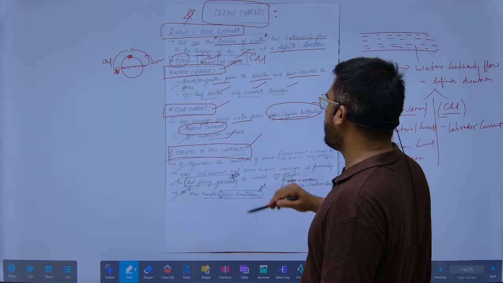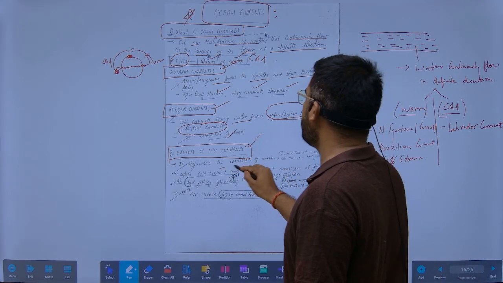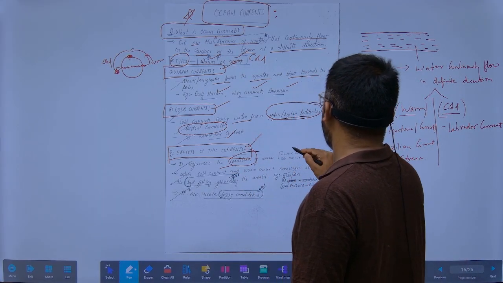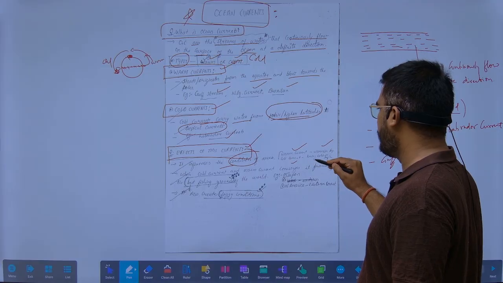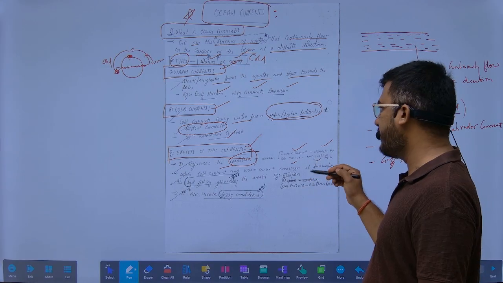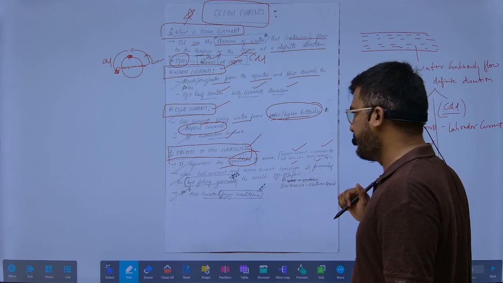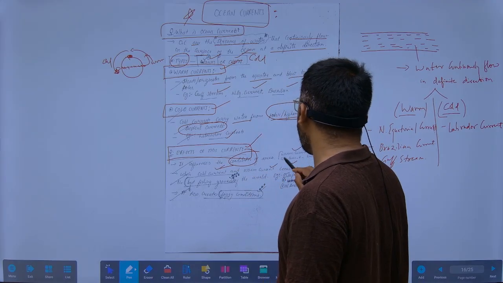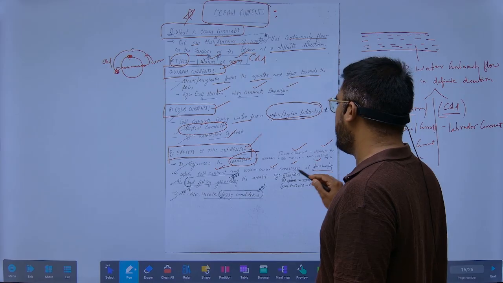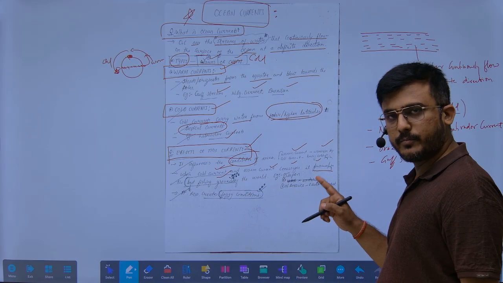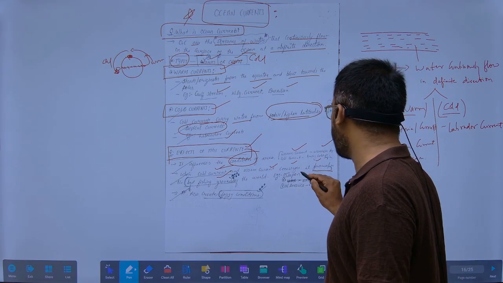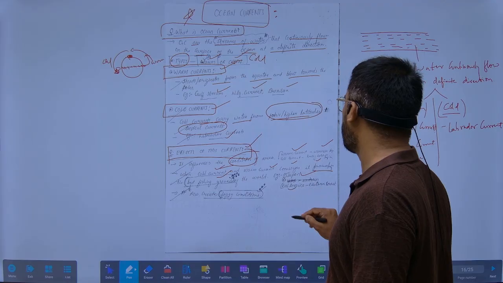What is the effect of the current? It influences the condition of the area. With a warm current, the warmer the region will be. Simple. With a cold current, it gives a chilling effect, and the region will be cooler. When a cold current and a warm current converge, it is the best fishing ground of the world.